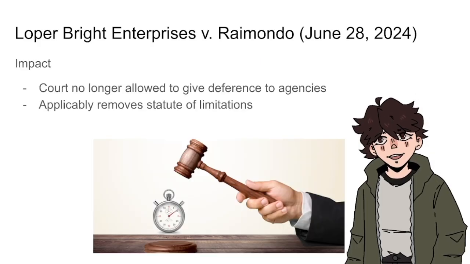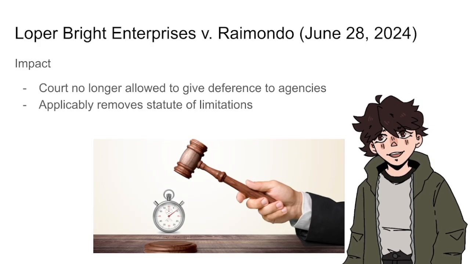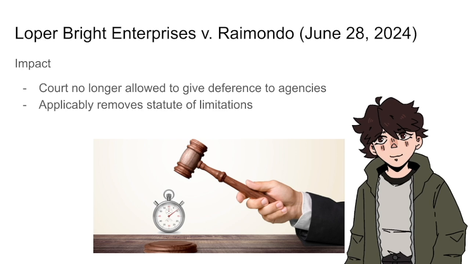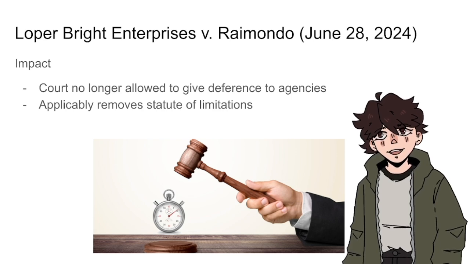The main impact of Loper v. Raimondo was that it overturned chevron deference, meaning that courts are no longer permitted to give deference to agencies. Additionally, a side effect of Loper v. Raimondo was that it effectively removed the statute of limitations, which is, well, not really a good thing.